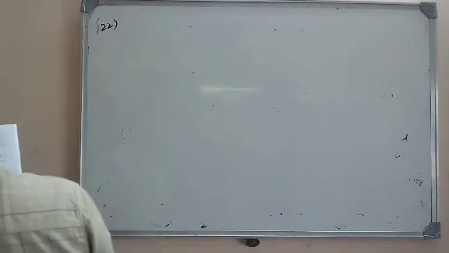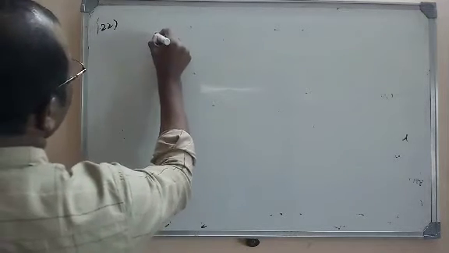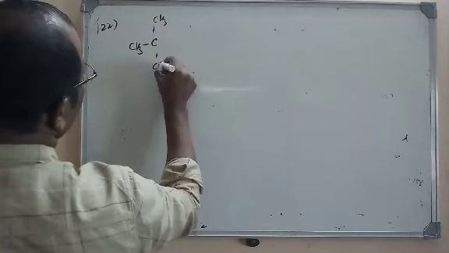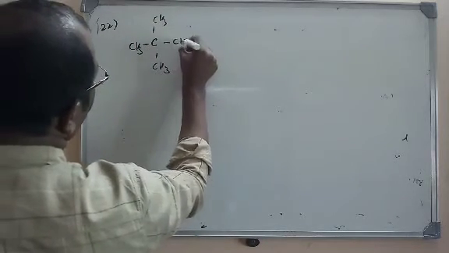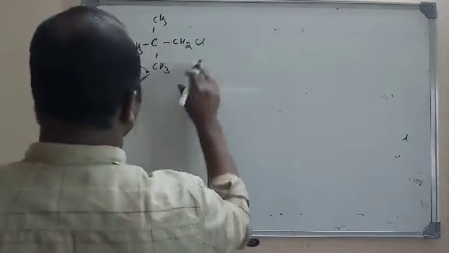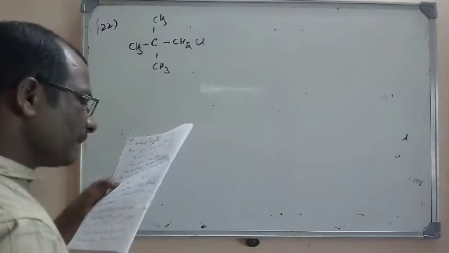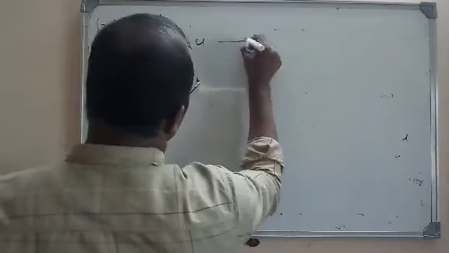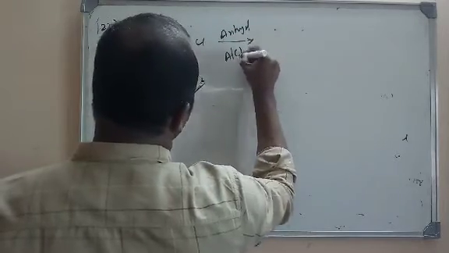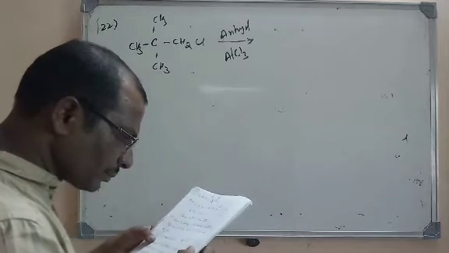First we will write the structure of neopentyl chloride. This is neopentane, so neopentyl chloride means chlorine can be on any one of the carbons. When it is treated with anhydrous AlCl3, what is the product here?